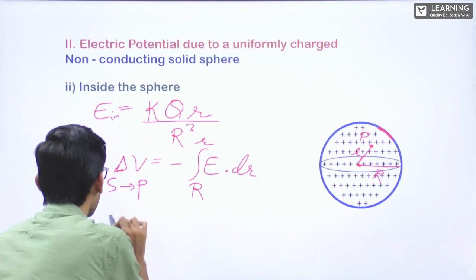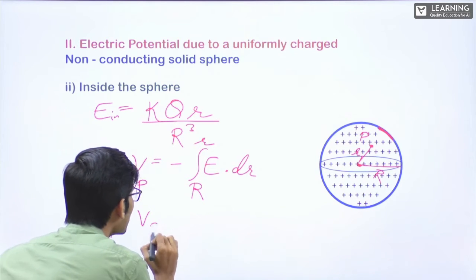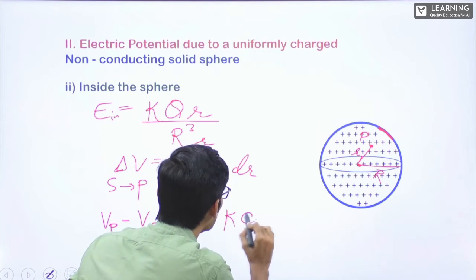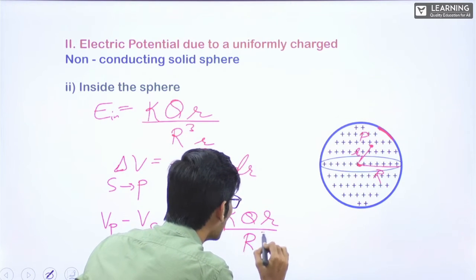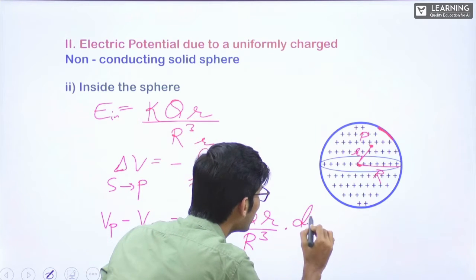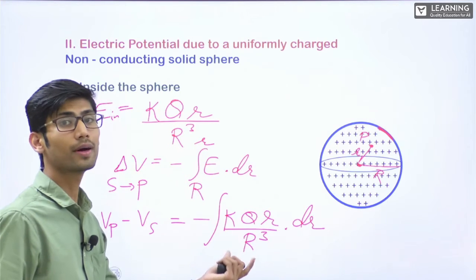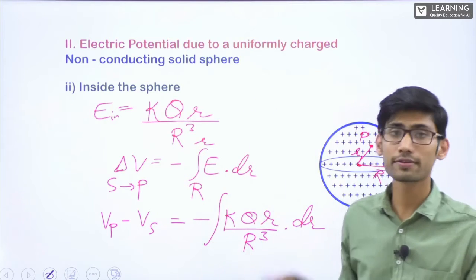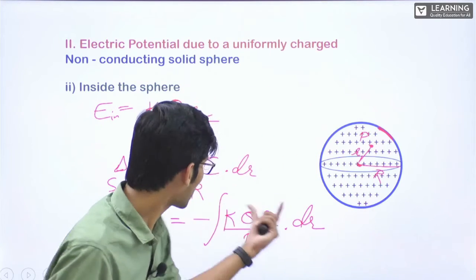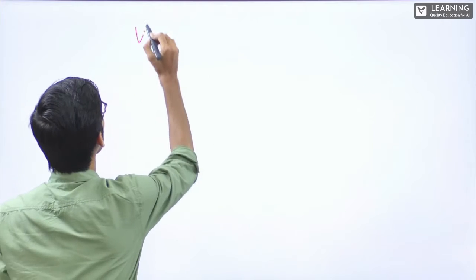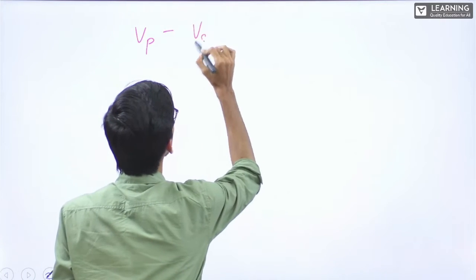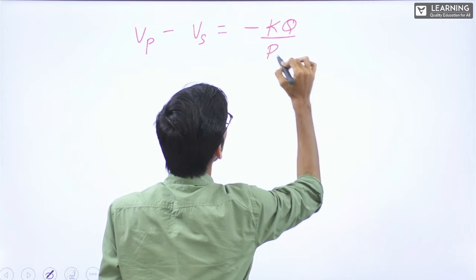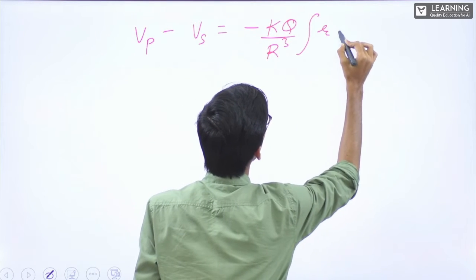So from here, Vp minus Vs is equal to minus integral of KQr by R cube, dr will come. KQ by R cube is constant, capital R, the radius of the sphere, is constant. So Vp minus Vs is equal to minus KQ by R cube integral r dr.